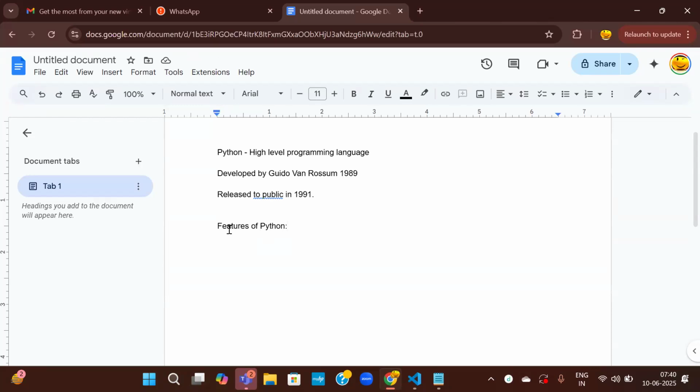Anybody will be able to understand it by just reading it. It is like plain simple English. It has lots of features which make it more popular.